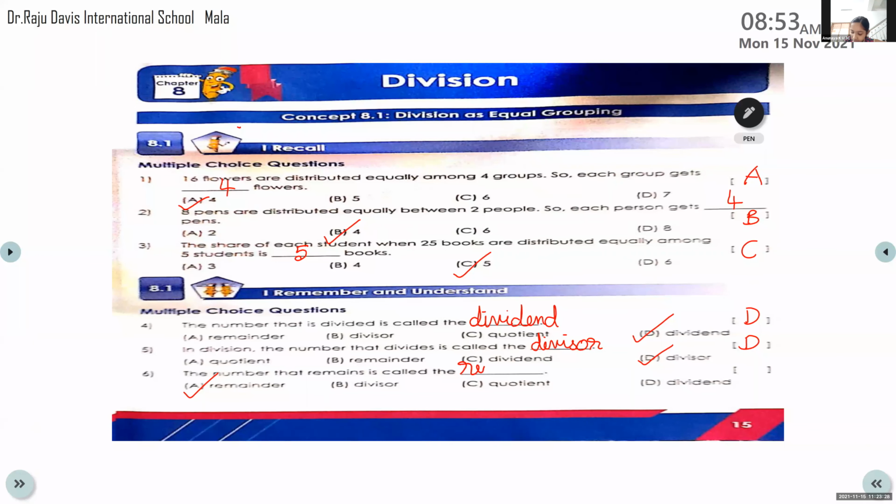Write the spelling correctly. R-E-M-A-I-N-D-E-R. Write A in the bracket. So the first page is done now. Those are finished. Turn over the page.